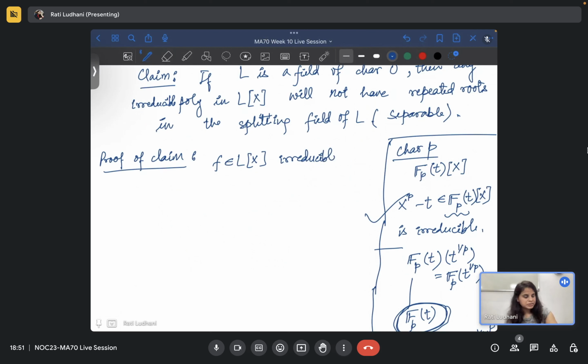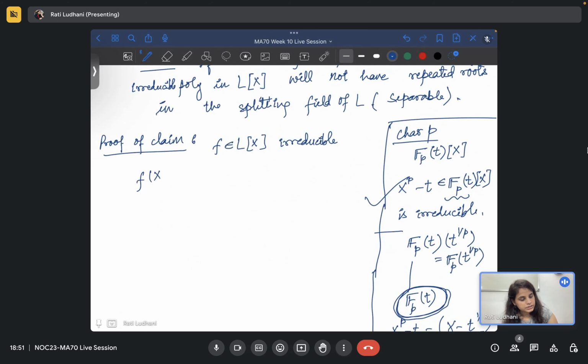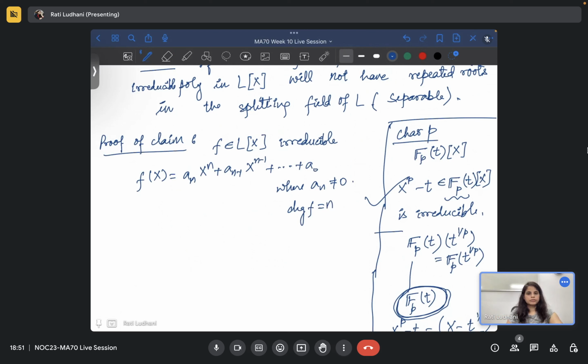Now we have to prove that this extension is separable. Let's write f down in this sense: a_n x raised to power n plus a_(n minus 1) x raised to power n minus 1, and so on up to a_0, where a_n is non-zero. So n is the degree, that means the degree of f is n. Of course, we are not taking degree 0 because we're not taking the 0 polynomial.